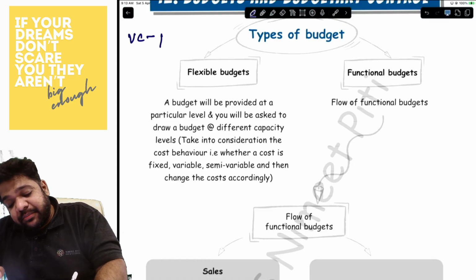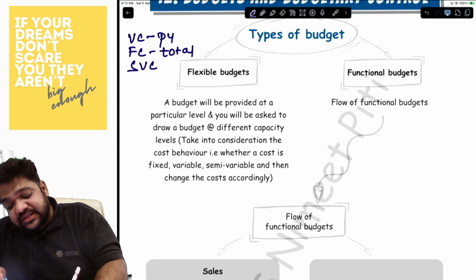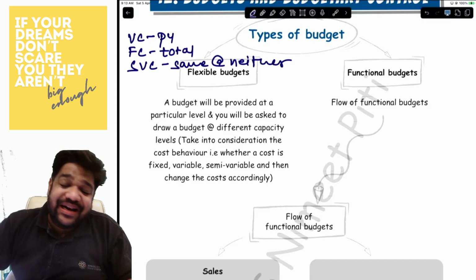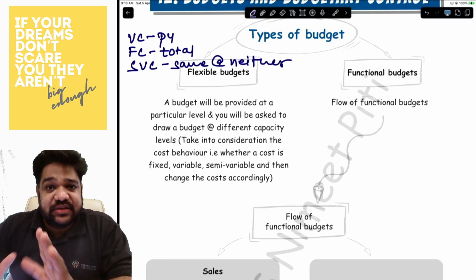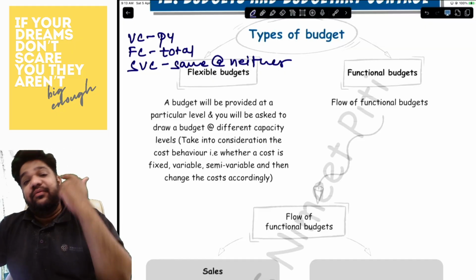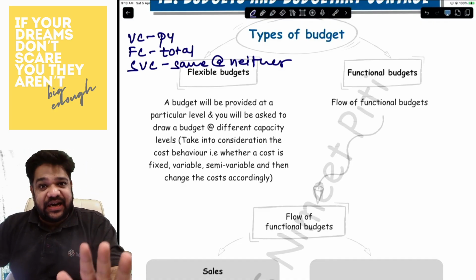Variable cost is the same on per unit, fixed cost is the same on total, and semi variable cost is the same at neither. It is not the same at any of the levels. Is that understood? So variable cost per unit is same, fixed cost total is same, and semi variable cost nothing is same. Is that clear?